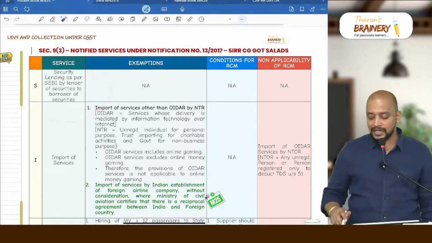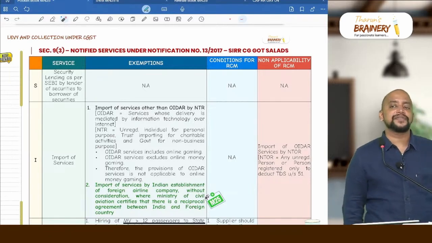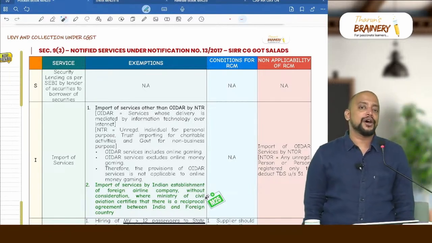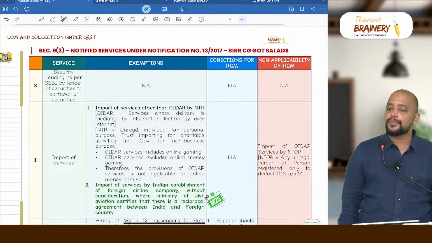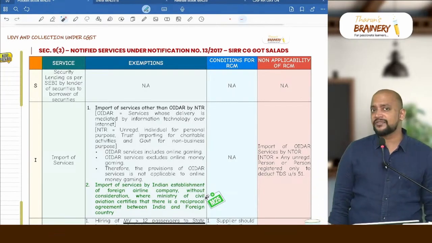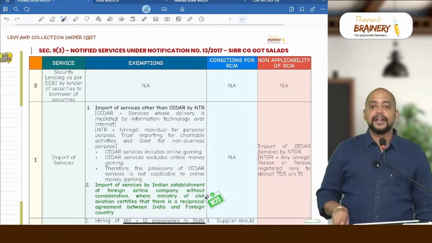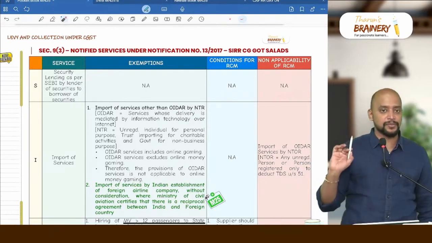First, security lending. In case of a security lending scheme, there is a lender of securities who is giving securities to the borrower of securities, and it is a SEBI approved scheme. In that case, the borrower is required to pay the lending fees. On that lending fees, the borrower only will pay GST under RCM. We don't have any exemption and we don't have any condition for RCM or non-applicability of RCM.